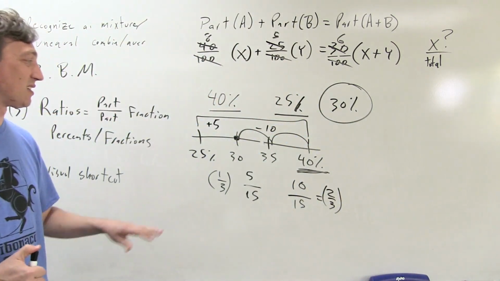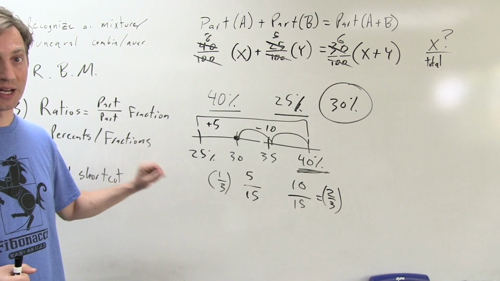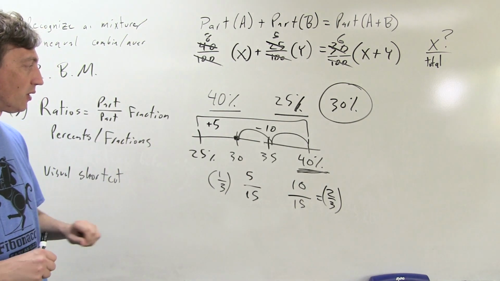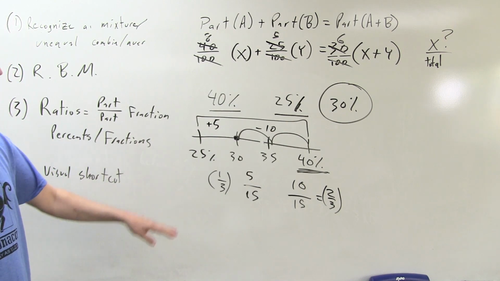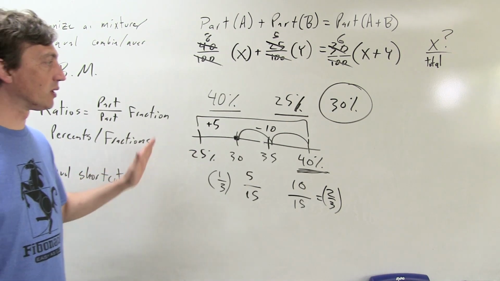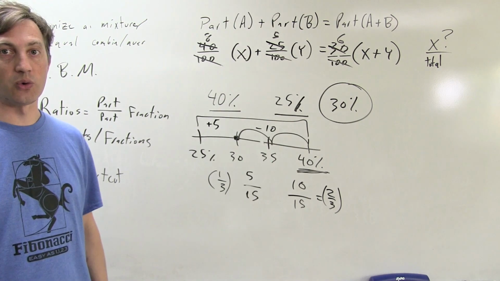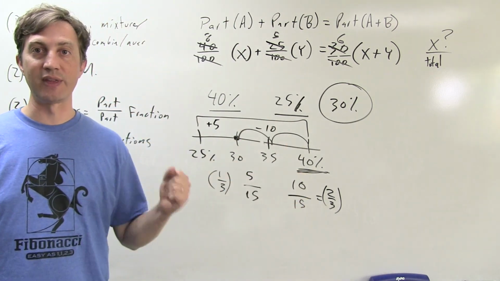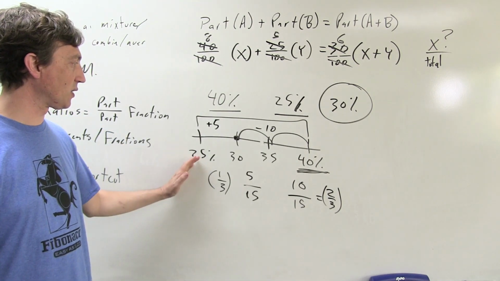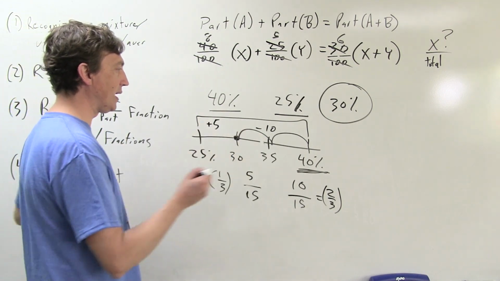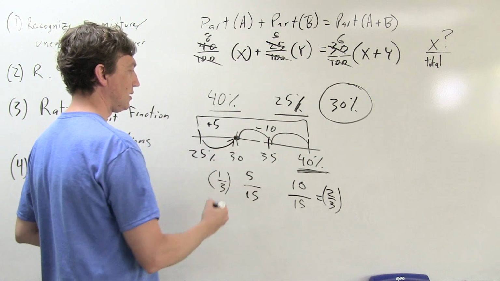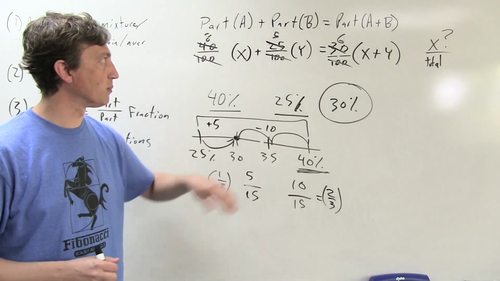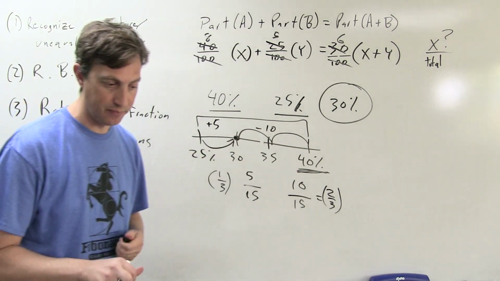And it's really easy to get turned around on this, I'll be honest. I've seen a lot of people use this and end up with the wrong answer because you just think about it wrong. The key to using it right is to remember you start at one end and you're wondering what fraction of the distance you're going towards the other, and that's the fraction of the total mixture that will be composed of the other end. So if we start at 25 and we're going 1/3 of the way to 40 up here, that means that 1/3 of this total mixture can be the 40% ryegrass mixture of seeds.